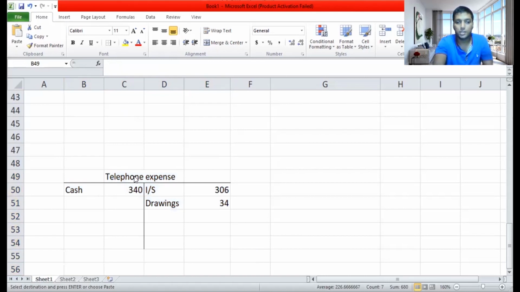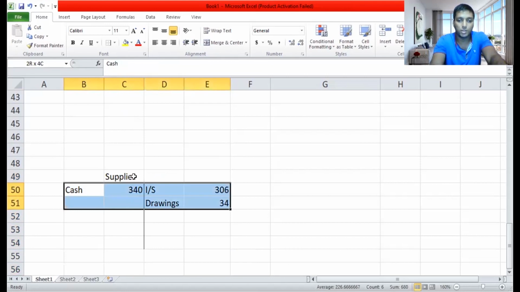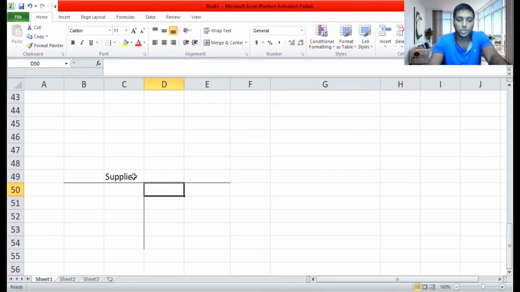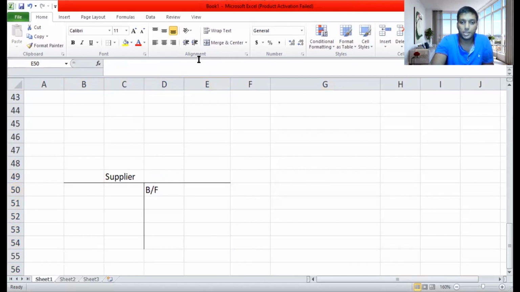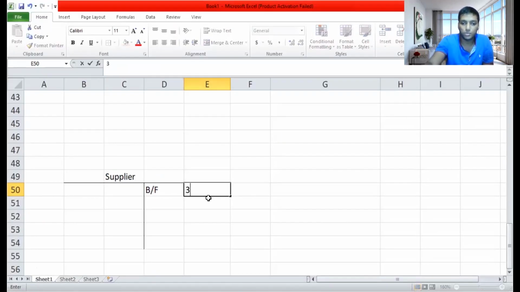So I'm going to write here Shilpa's suppliers account, because Shilpa is recording supplier values in her account. She wants to know how much is the transaction she has made actually. So I'll start with the brought forward balance on the credit side because it's a liability. 3,400 was the amount owing, so I'll consider it as credit 3,400.